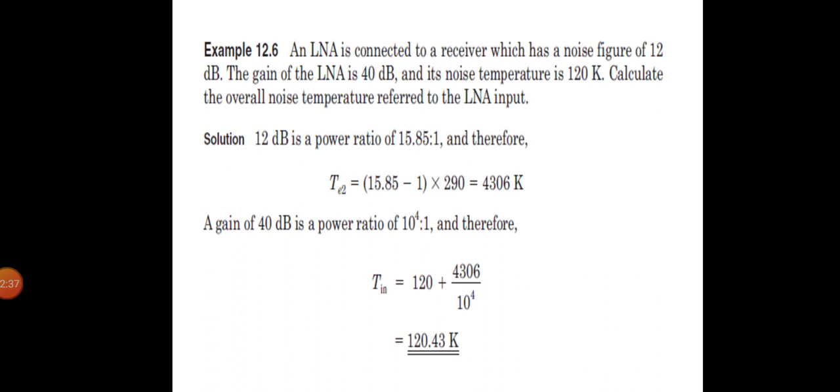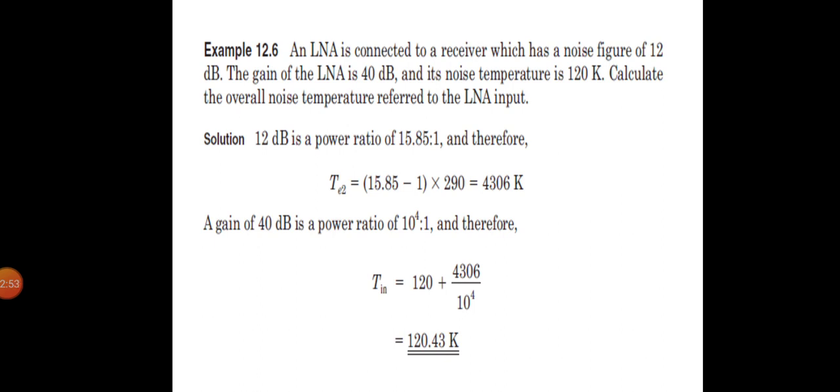In this problem, we are given an LNA connected to a receiver which has a noise figure of 12 dB. The gain of the low noise amplifier is 40 dB, and its noise temperature is 120 degrees Kelvin.